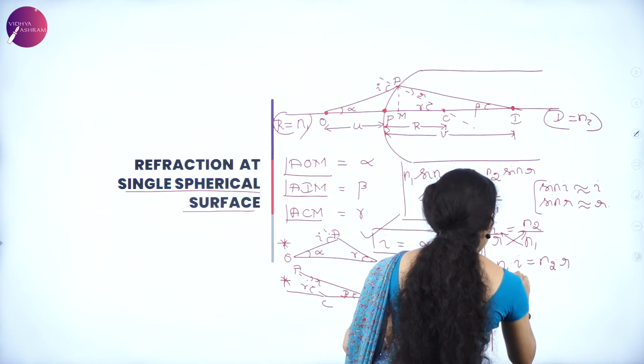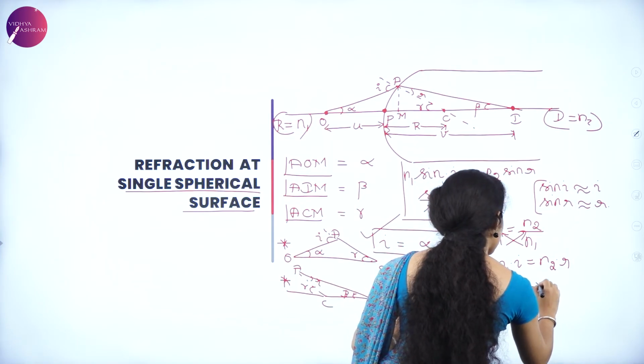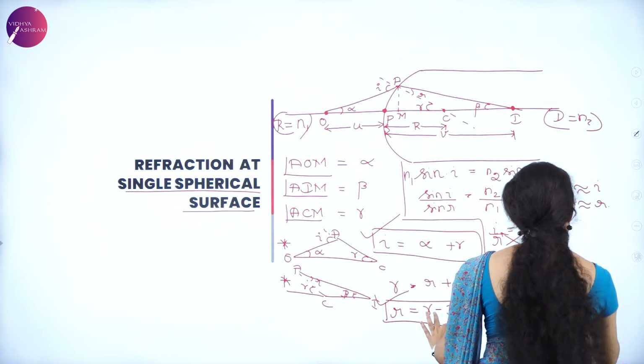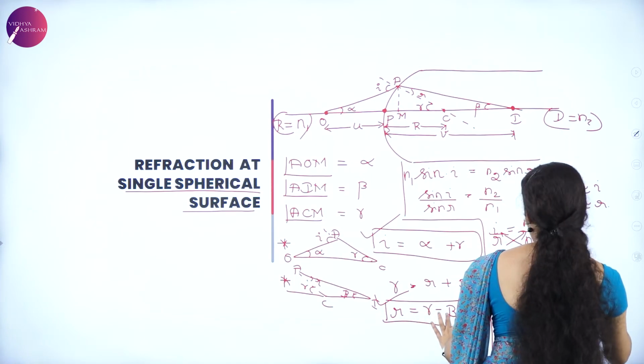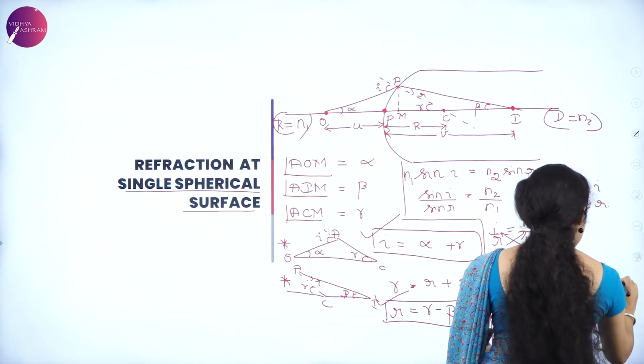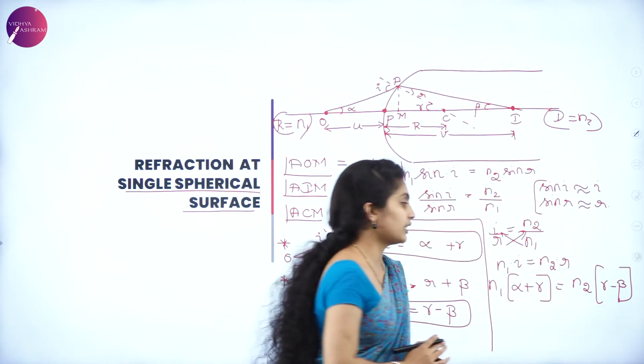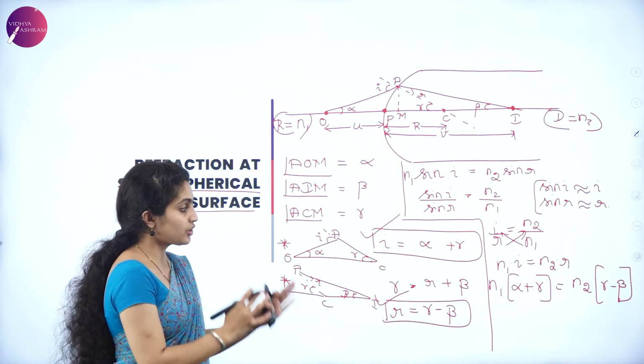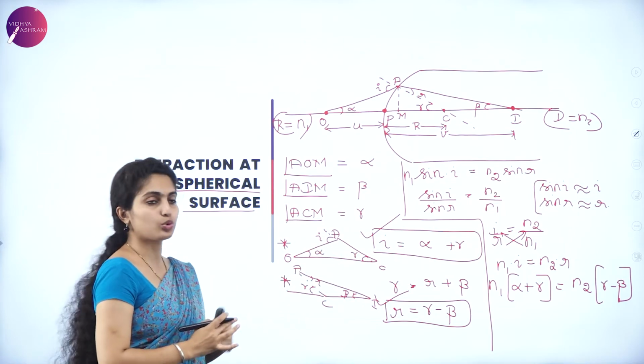So N1 into alpha plus gamma is equal to N2 into gamma minus beta. So this is the condition present over here. Now we will have to equate those two together.